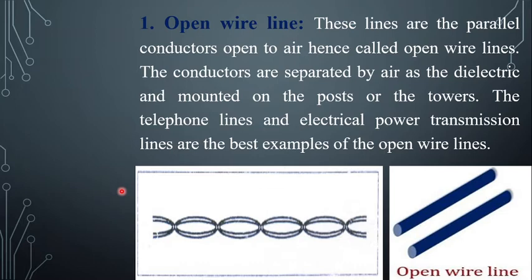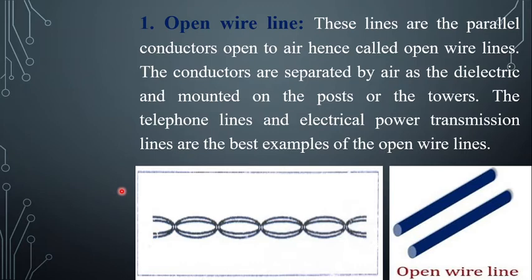There are certain disadvantages of the open wire transmission line: the requirement of telephone poles and towers and hence high initial cost, being affected by atmospheric conditions like wind, air, ice, etc., difficult maintenance, and the possibility of shorting due to flying objects and boats.